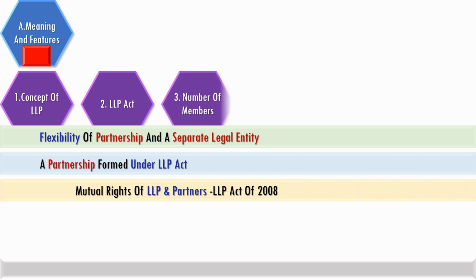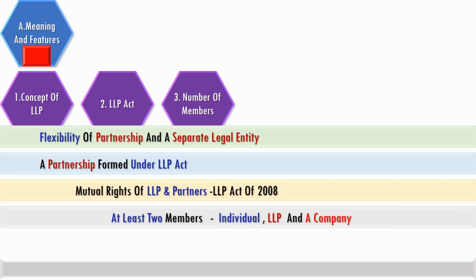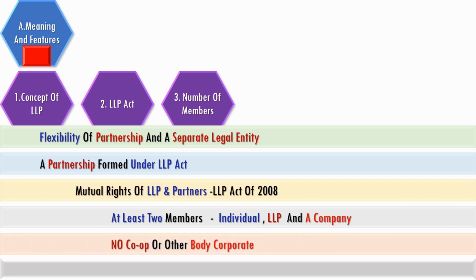The number of members required to form an LLP is a minimum of 2. They can be individuals, LLPs and a company, but members cannot be a cooperative society or any other body corporate.